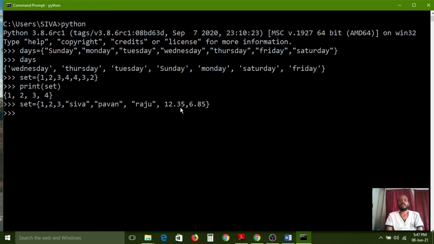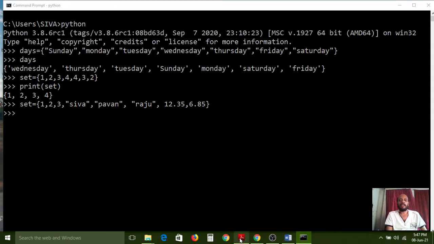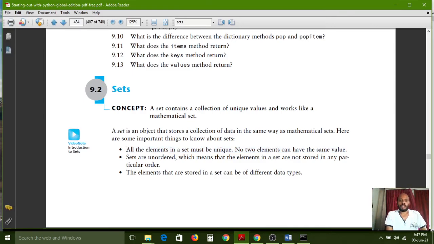So like that we have to maintain the set by using different data types also. So different types of data we can also store in the sets. So that is the major advantage. So here the 3 lines contain, all of you carefully observe, these 3 points are very important here. All the elements must be unique, and no two elements can have the same value.